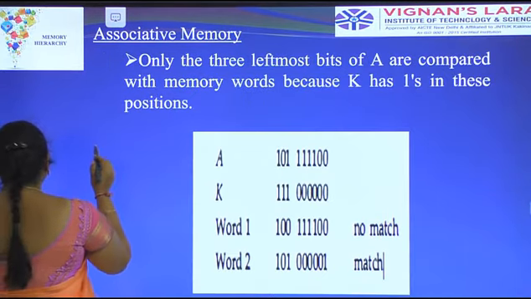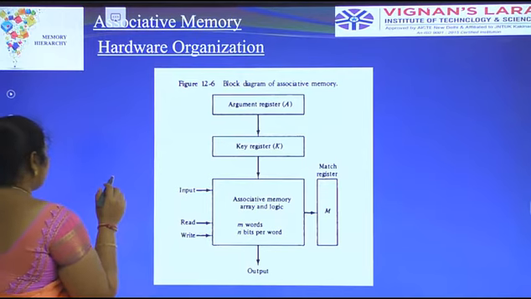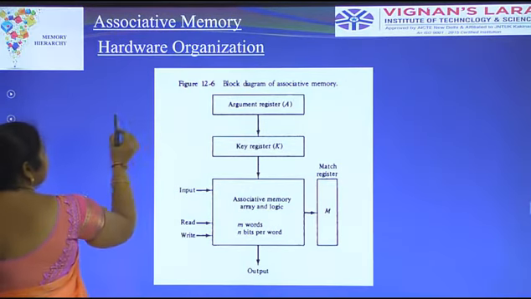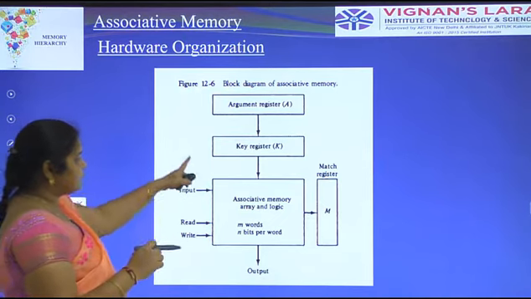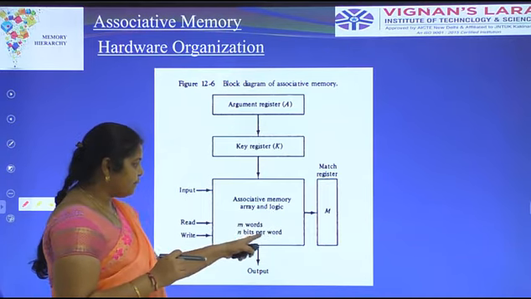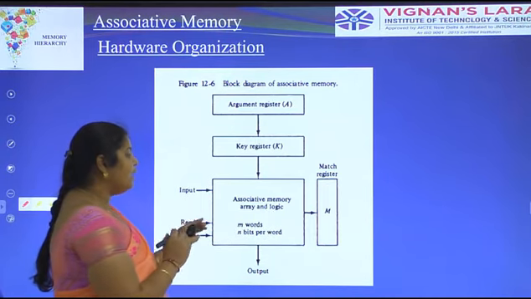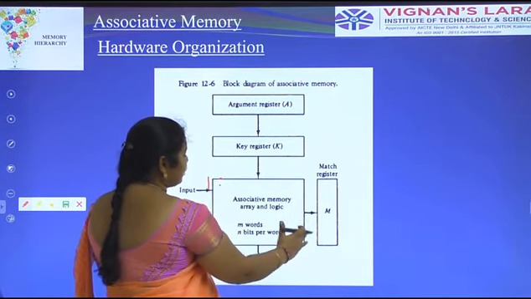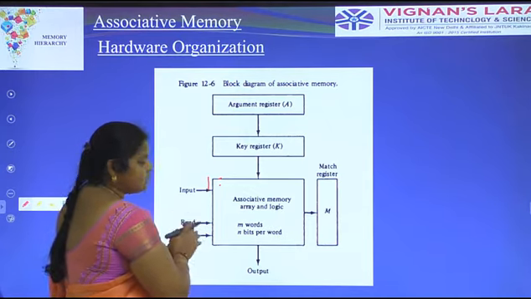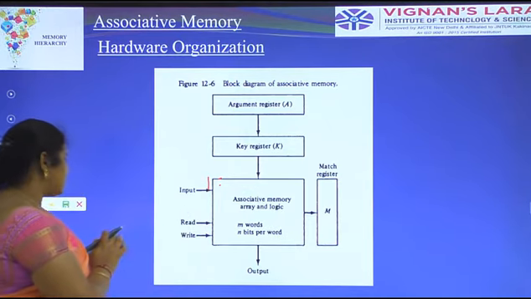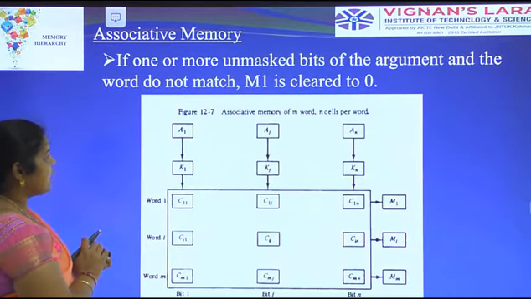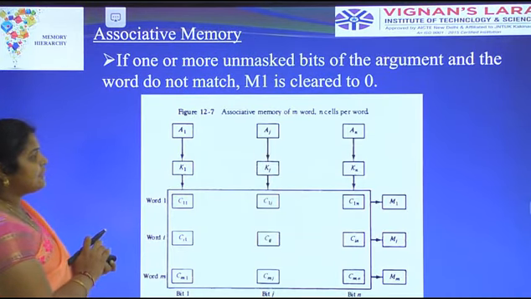Particularly in the hardware implementation, we have the argument register and the key register. We only have to see that the associative memory has M words and N bits. We have to identify what the hardware implementation is in the associative memory, consisting of M words and N bits per word. Okay, this is associative memory, M words and N cells per word.